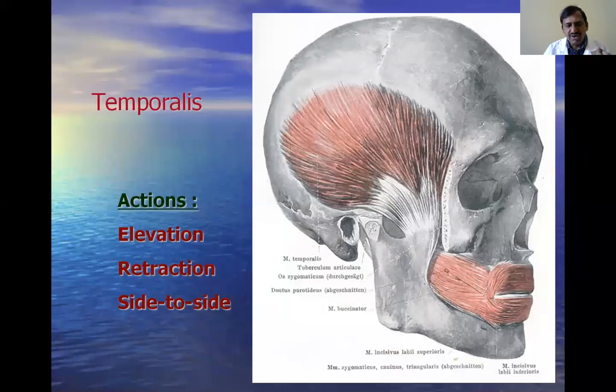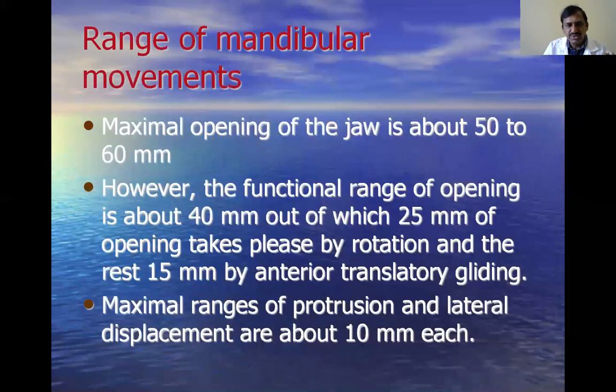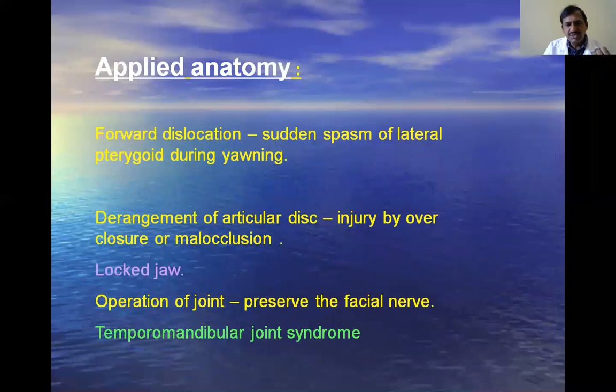Next, what are the different muscles producing the different movements? The movements are depression, elevation, protrusion, retraction, and side to side movements. These are all the movements possible at the temporomandibular joint. And what are the muscles responsible for each movement of the joint? Also we discussed. Next, what are the factors stabilizing the joint? That is bony prominences, ligaments and muscles. Next, what are the clinical aspects? That is locked jaw and fracture of the mandible.